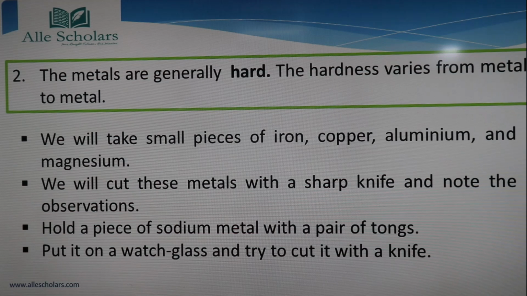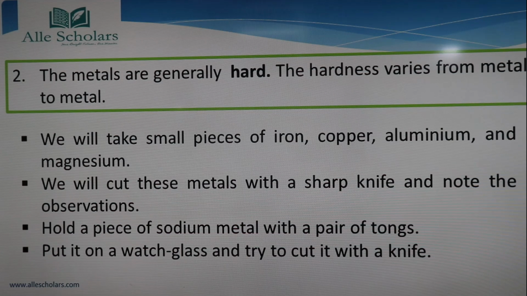Now we try to cut it with a knife, as we tried to cut iron, copper, aluminum and magnesium. What we will see is that we can cut this sodium very easily with the knife. Unlike iron, copper and aluminum, which we could not cut, we can cut sodium very easily. So what does it show? Is sodium not a metal? No, that is not so.